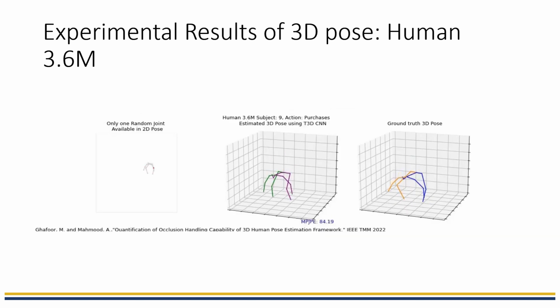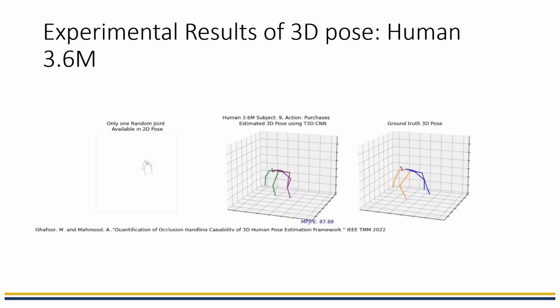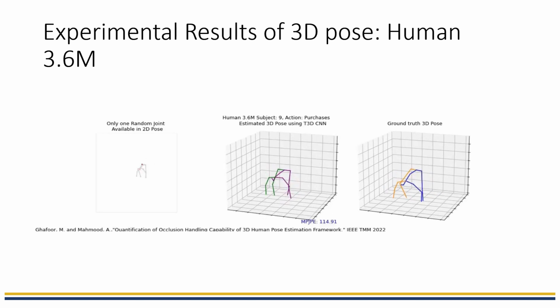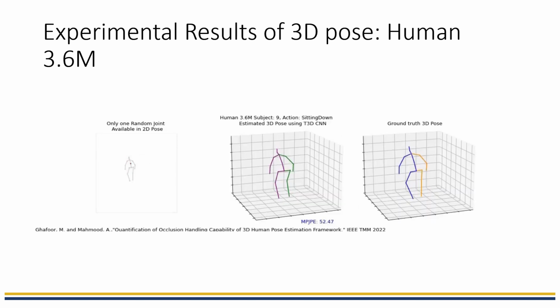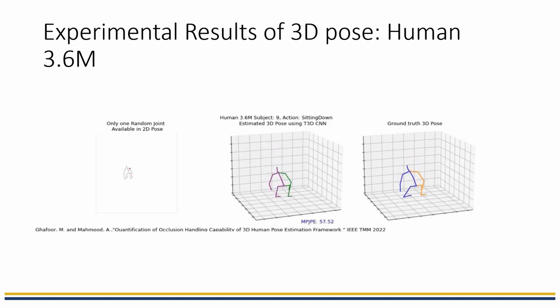These are results with only 1 random joint available in the 2D pose sequence and 3D estimations shown in the middle using the proposed method. Our occlusion guided method is performing well in complex poses for actions purchases and sitting down, as shown here, where such a bending position is involved.